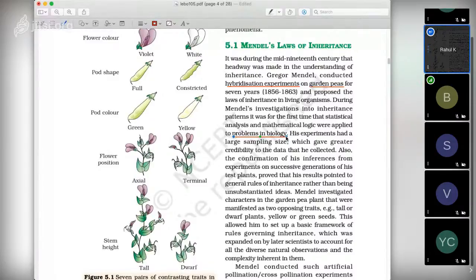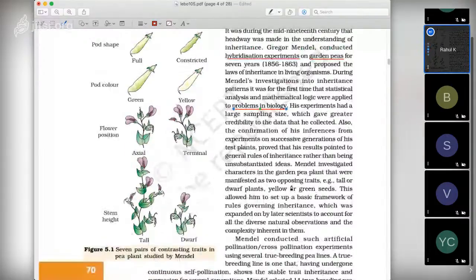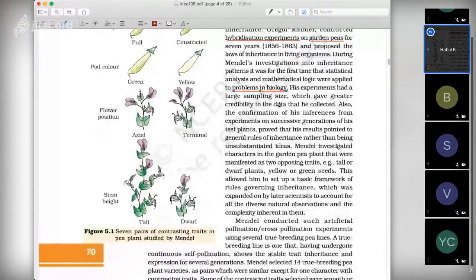This is also one key point here. His experiments had a large sampling size. What is sampling size? When you are doing a statistical experiment, you need samples. You may start with 10 samples, or 100 samples, or 1,000 or 10,000 samples. A large sample size gives statistical accuracy in data-driven experiments, which gave greater credibility to the data that he collected. Credibility means accuracy, meaning whatever he is saying based on that data is correct.